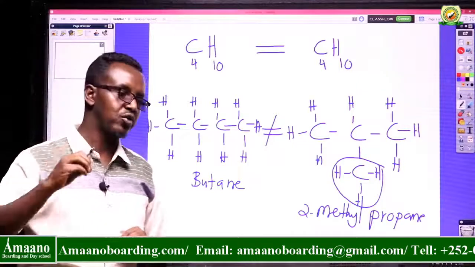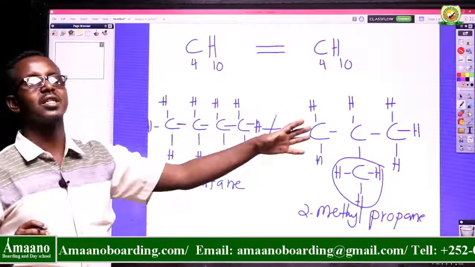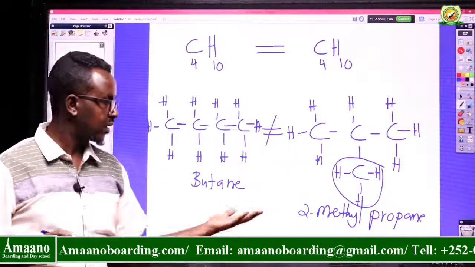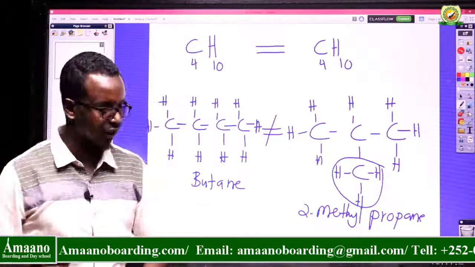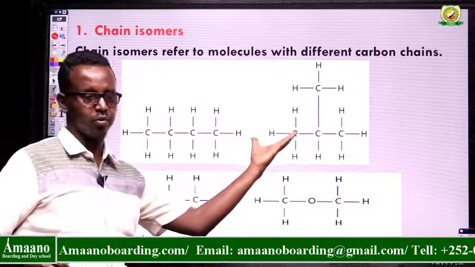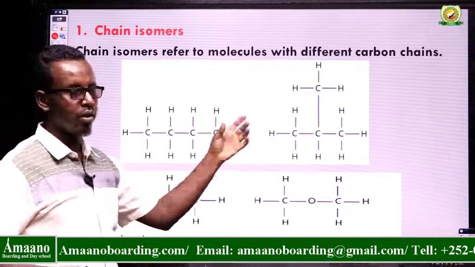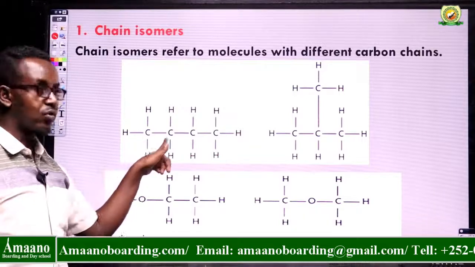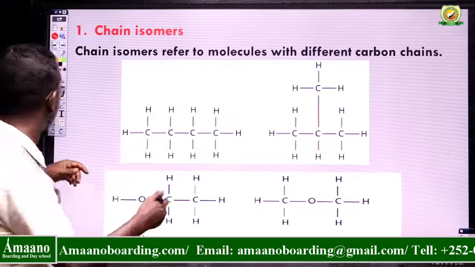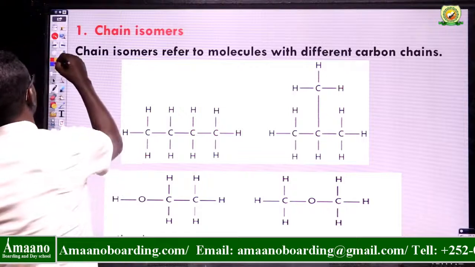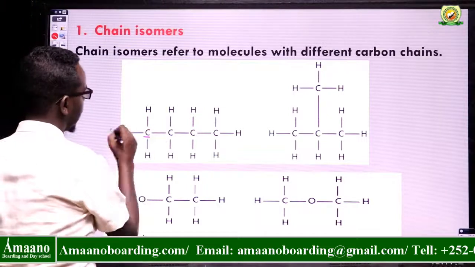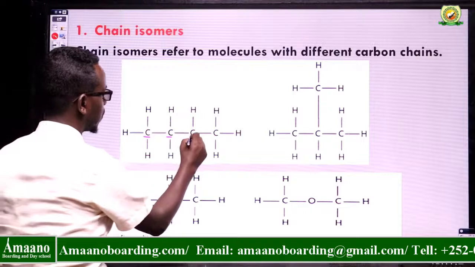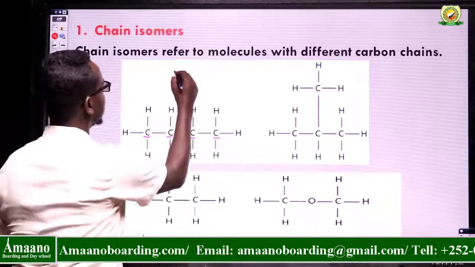Which kind of isomers? Structural isomers, because their differences are in their structure. Consider this example, we have seen it before. If we count the number of carbons, here you have 1, 2, 3, 4.